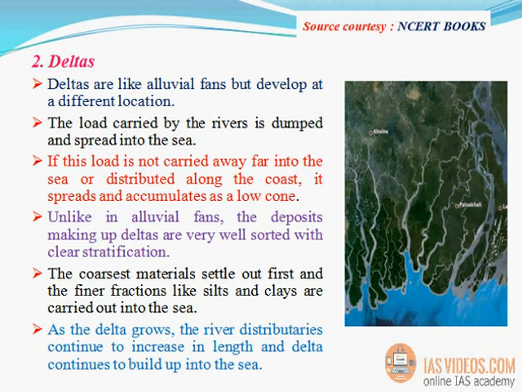Alluvial fans form in a different location. The load carried by the rivers is dumped and spread into the sea. If this load is not carried away far into the sea or distributed along the coast, it spreads and accumulates as a low cone. Unlike in alluvial fans, the deposits making up deltas are very well sorted with clear stratification. The coarsest materials settle out first and the finer fractions like silts and clays are carried out into the sea. As the delta grows, the river distributaries continue to increase in length and the delta continues to build up into the sea.